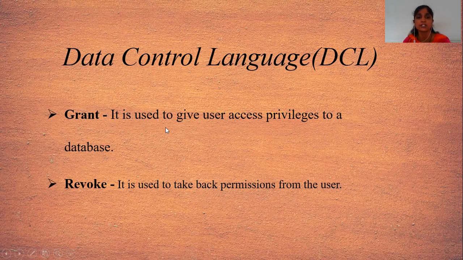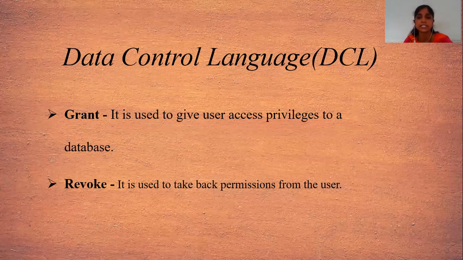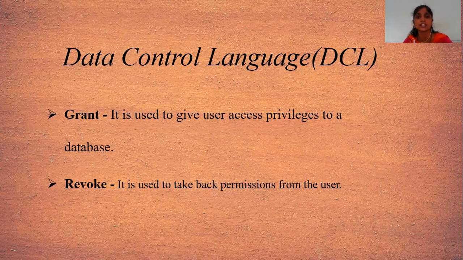Grant command is used to give user access privileges to a database. User access means how to give the access to the users, and privileges means what? There are different types of privileges, just like read privilege, write privilege, execute privilege. That means there is the permission, just like the user can only read the database, the user can write the records in the database, or execute the database.